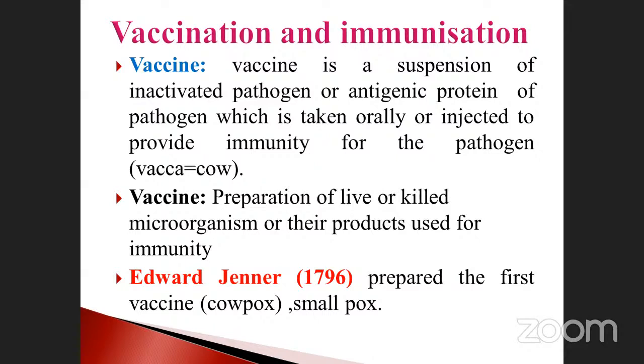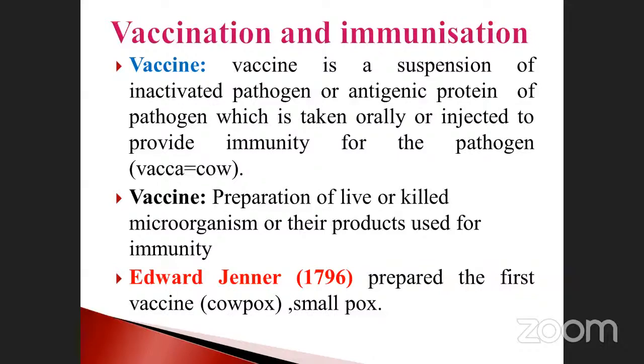Sometimes they may ask what is meant by vacca. Vacca is nothing but the cow. Vaccine preparation is mostly of two types: live vaccine and killed vaccine, that is, live microorganism or killed microorganism used for immunity purposes. That is called a vaccine.